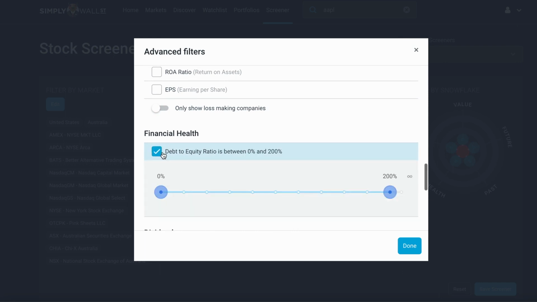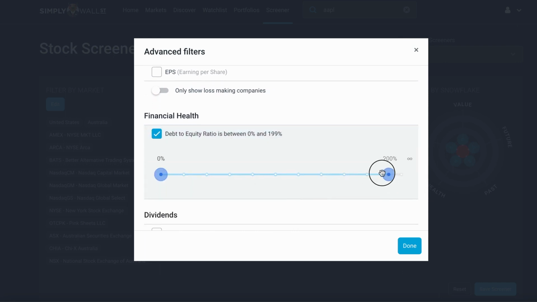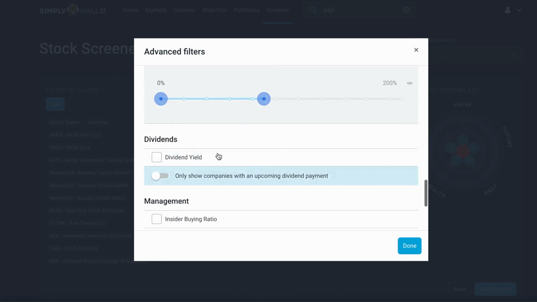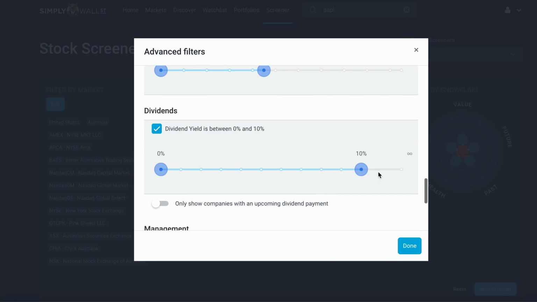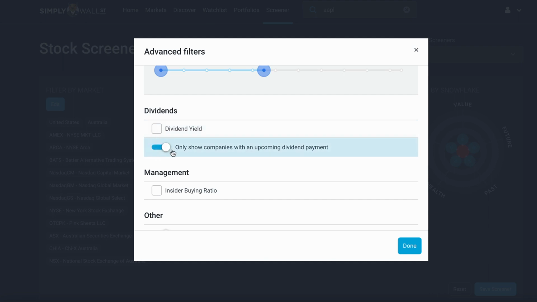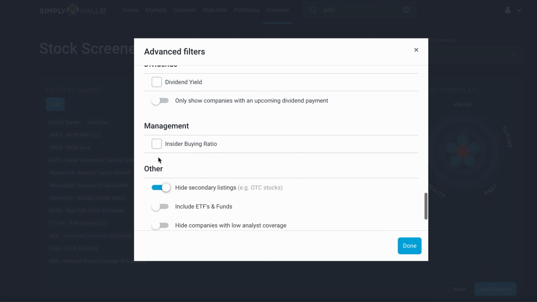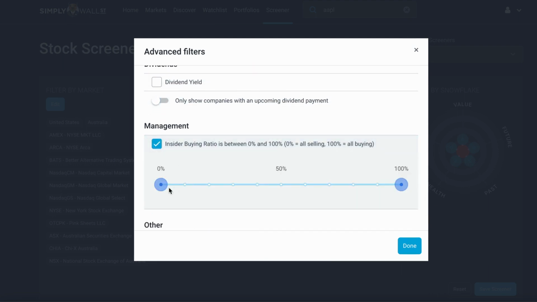Like if you want to specifically find stuff that isn't too leveraged with debt, you can filter via debt to equity ratio. On top of that, you can also filter for companies that have certain dividend yields or even upcoming dividend payments, if you're really keen to buy a stock that's due to pay a dividend in the next month or so. And lastly, you can even filter for insider buying and selling ratios to see if management has actively been increasing or decreasing their ownership in the company, which can sometimes give you really interesting clues about management's sentiment around the company, since they're really intimate with the stock.